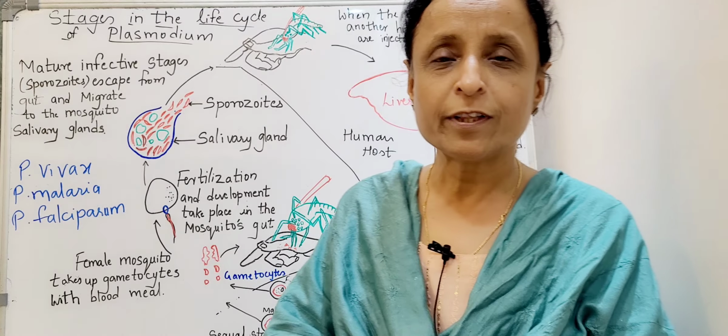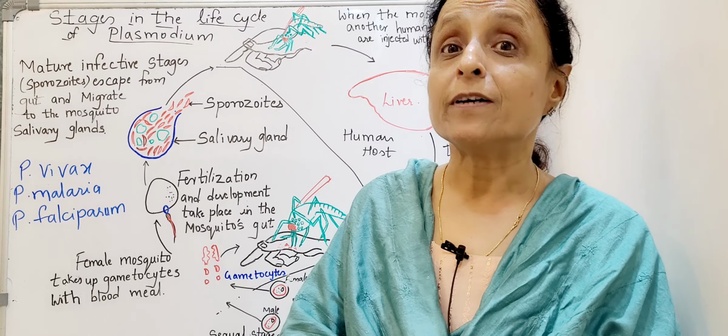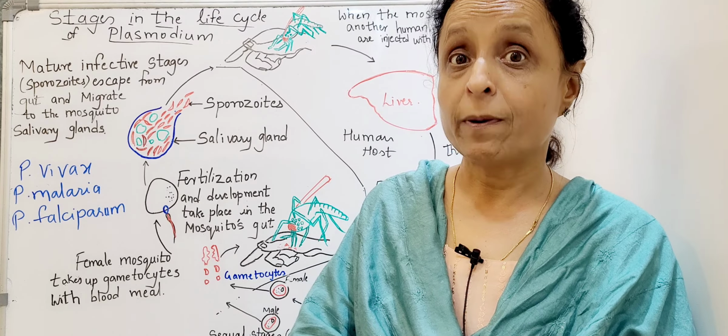Now, all of you know that malaria is caused by the bite of the mosquito, and it is the female Anopheles which causes malaria. But this mosquito only transfers the microorganism from one human to another. It is a vector. It is a transmitter. So, what is the organism which causes malaria?